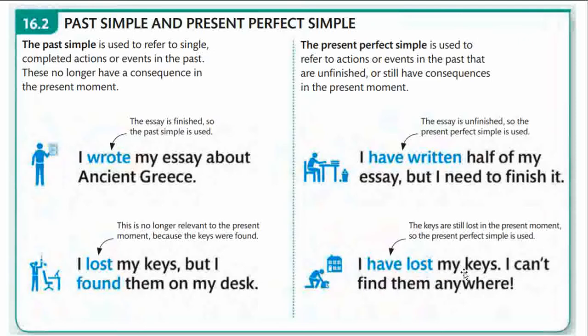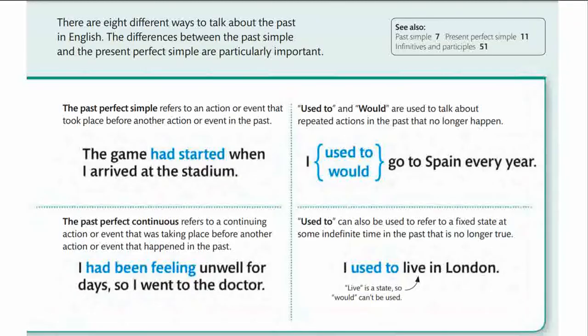I have lost my keys. I can't find them anywhere. In I have lost, have is present, lost is the third form, making it present perfect tense. Now the keys are still lost in the present moment, so the present perfect simple is used. And the consequence in the present is that I can't find them anywhere. I hope the difference is understood. Let us proceed to the next.